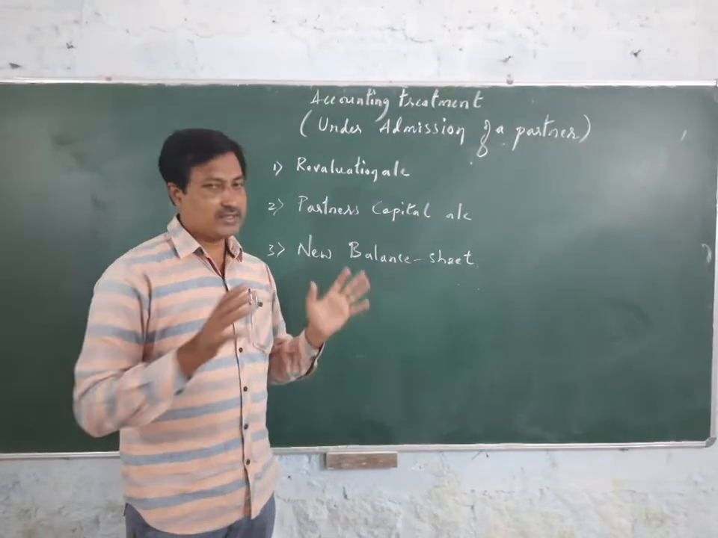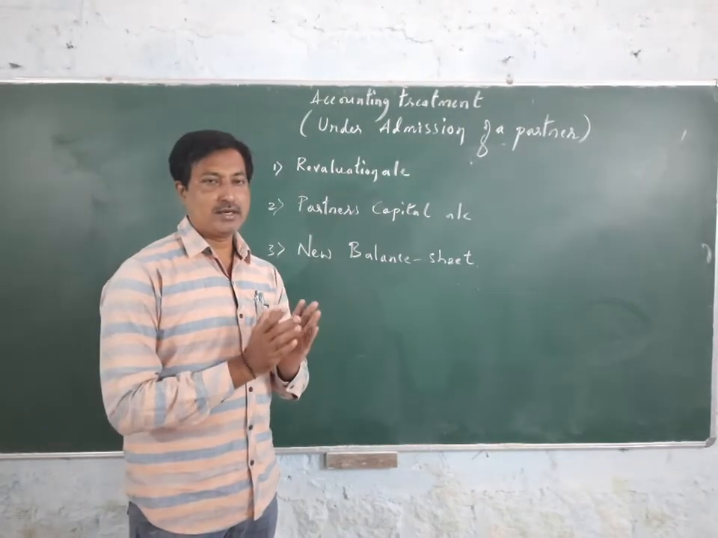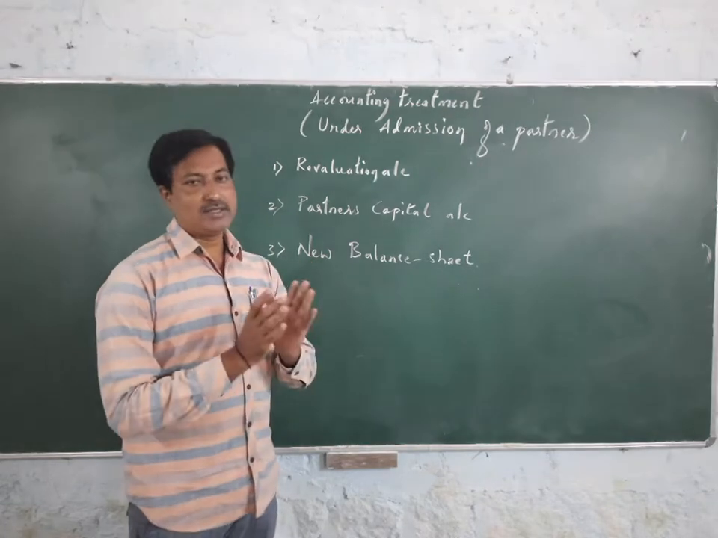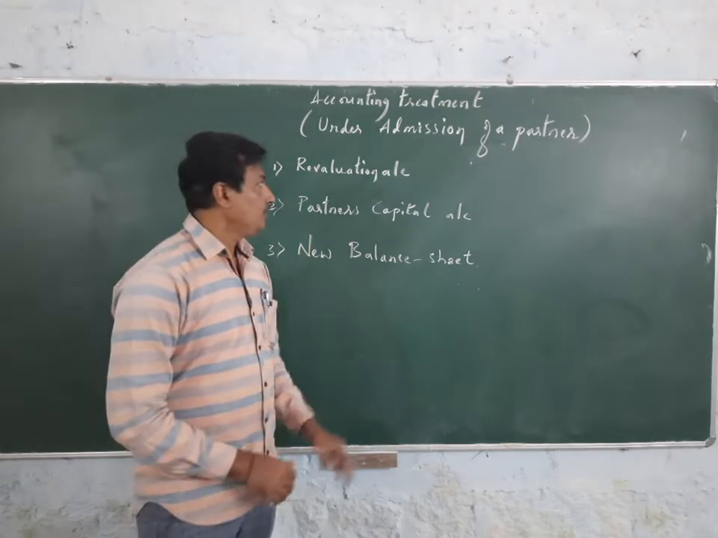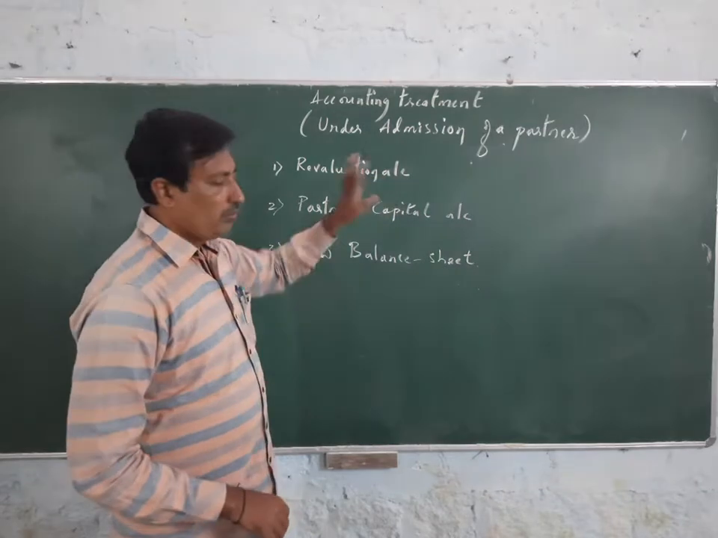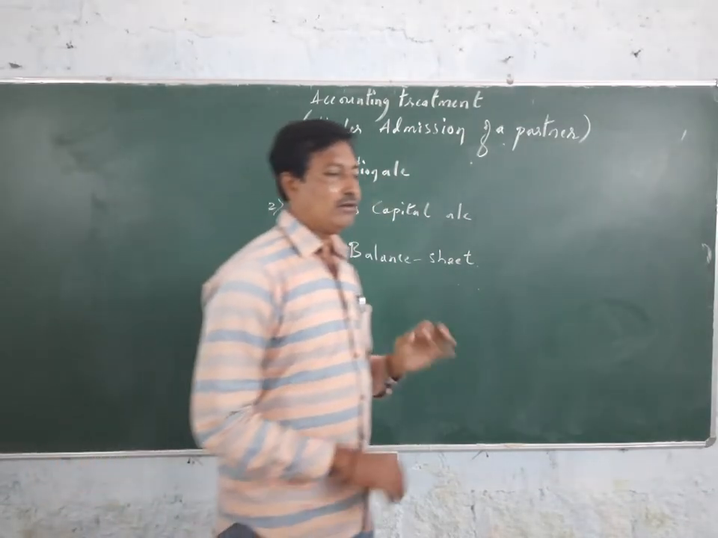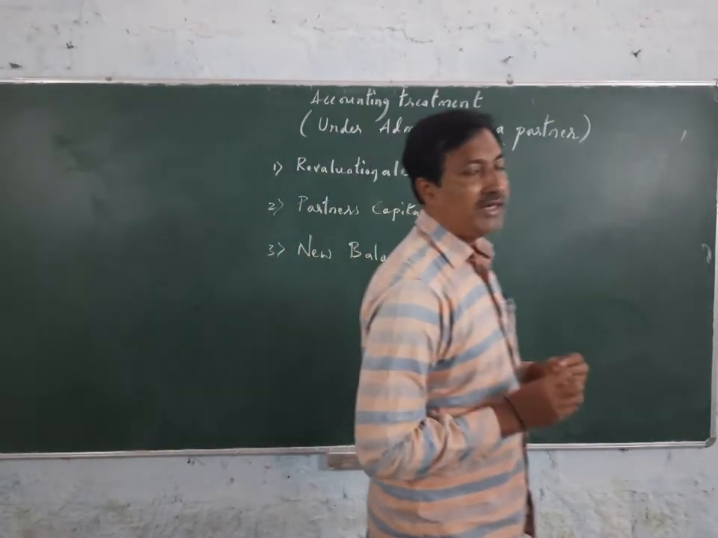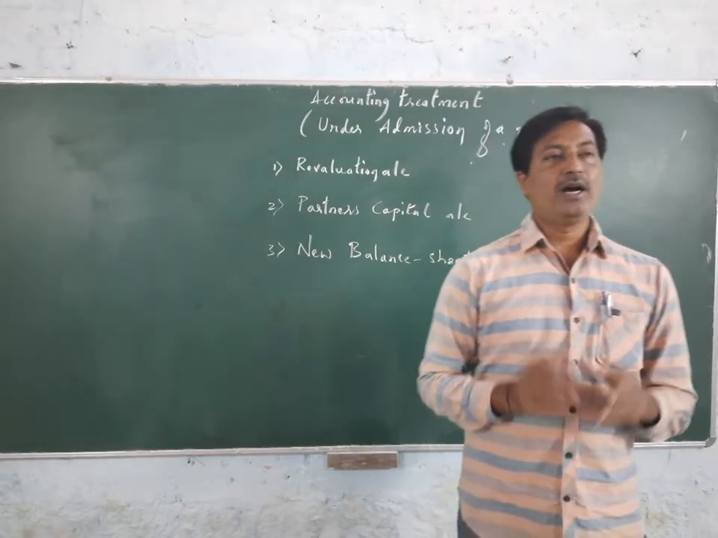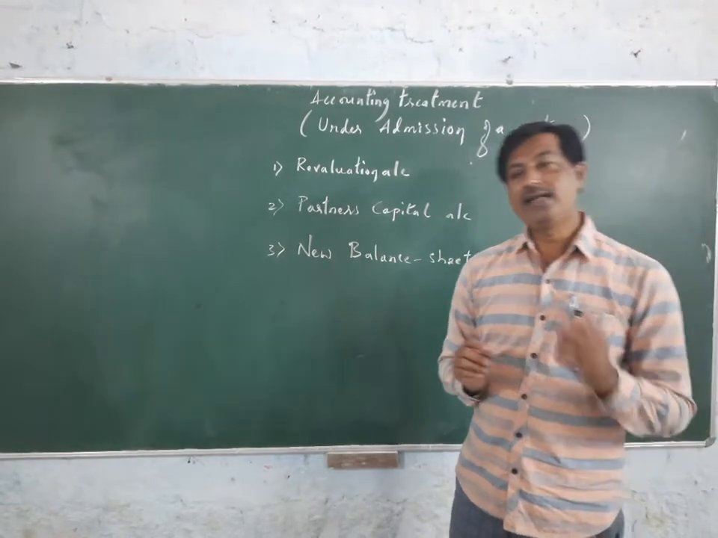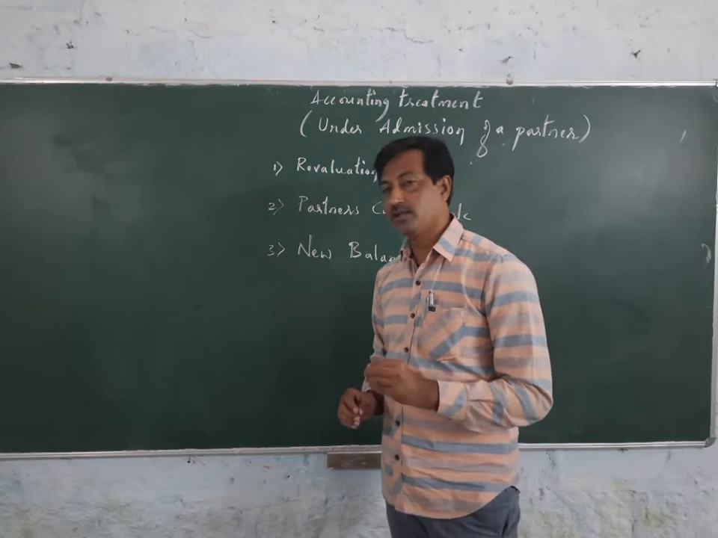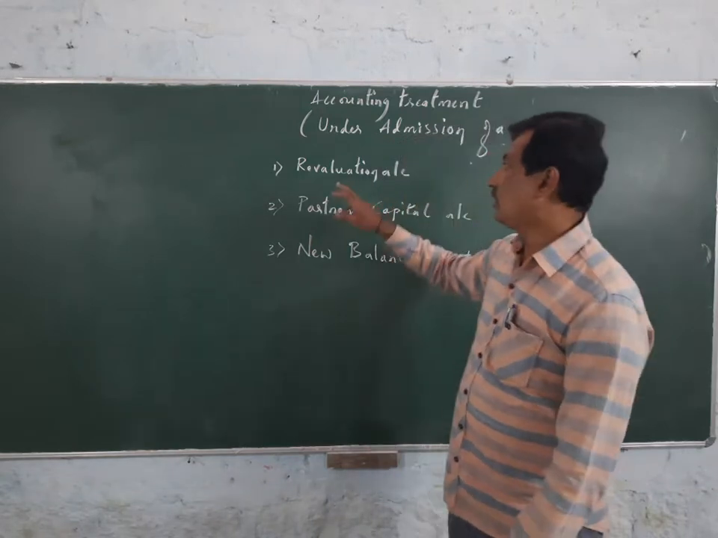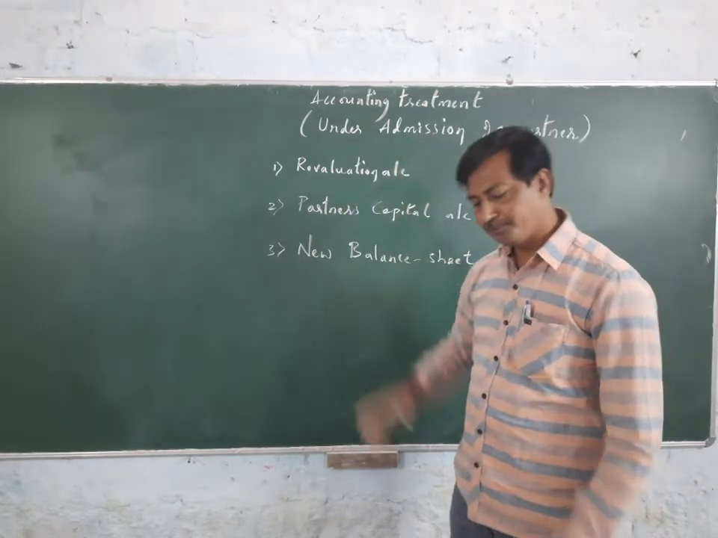So due to these reasons, some assets decrease and some asset values increase. So in the revaluation account, only the increase or decrease in the value of assets, or only the increase and decrease in the value of liabilities, should be shown. So this is called the revaluation account.